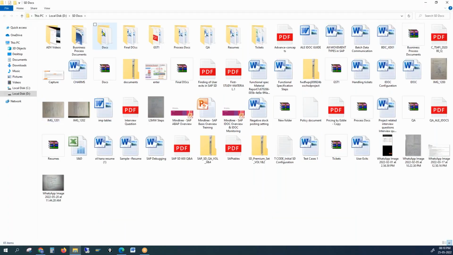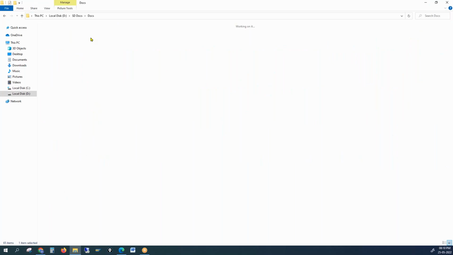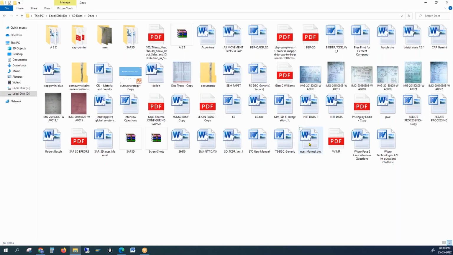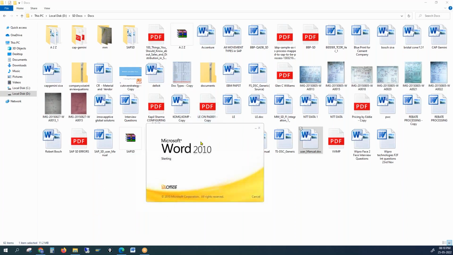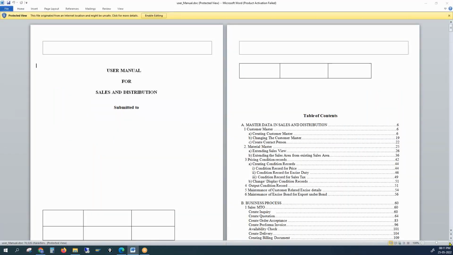We have sample user manuals. Every document I mention will definitely be there in the folder. I'll show you, and if I miss any, you can also check. Everything I talk about is supported with a document. A user manual is just like any other user manual: you buy a car, a TV, a fridge, and the functionalities or features are explained.